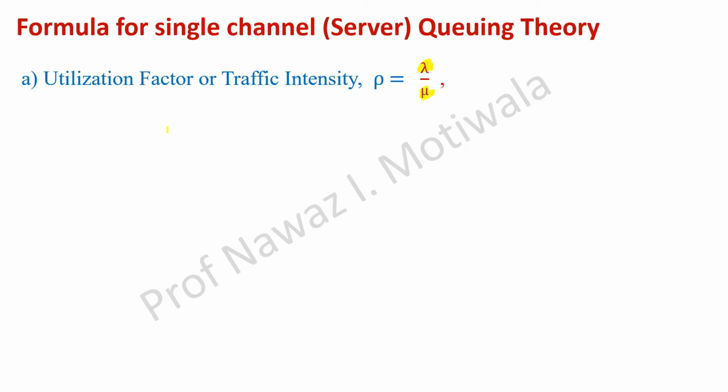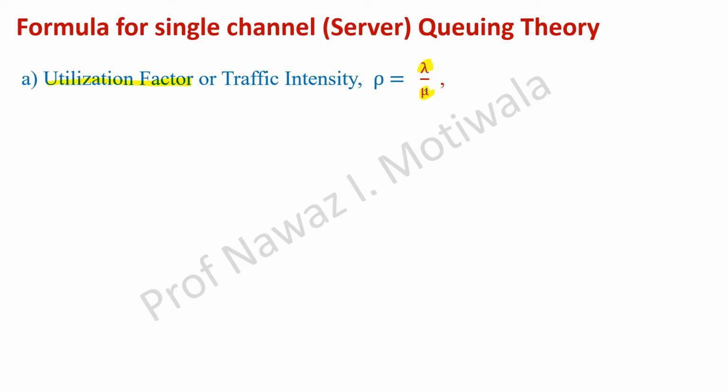So if you want to calculate utilization factor, you will need the value of lambda and you will need the value of mu. What is lambda? Lambda is the arrival rate, mu is the service rate. Okay, so let me ask you a general question. If utilization factor is lambda by mu, what will be the idle time for the system?